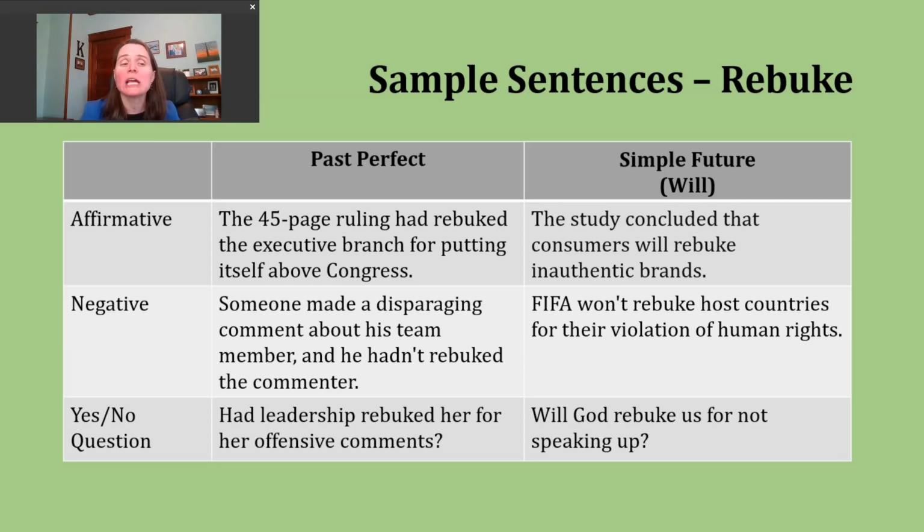Now let's take a look at a negative sentence in the simple future. This one references the International Soccer Federation. FIFA won't rebuke host countries for their violation of human rights.